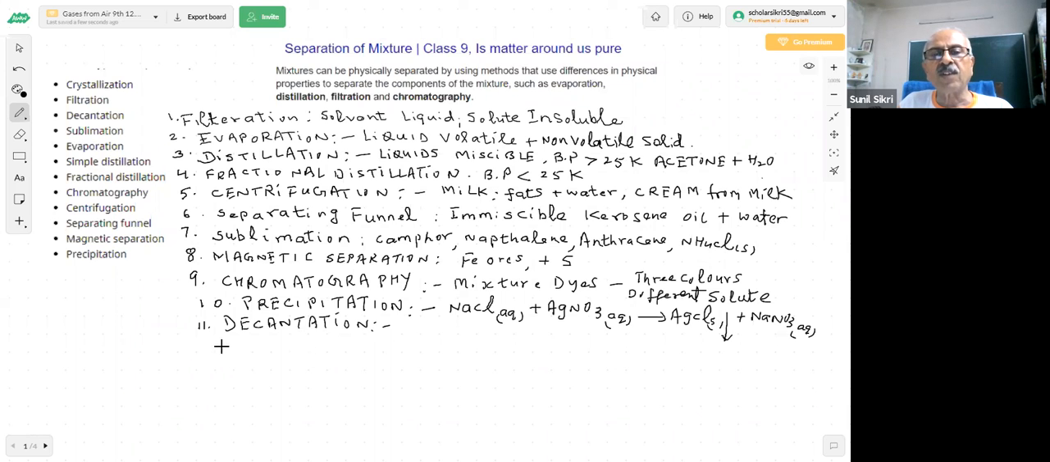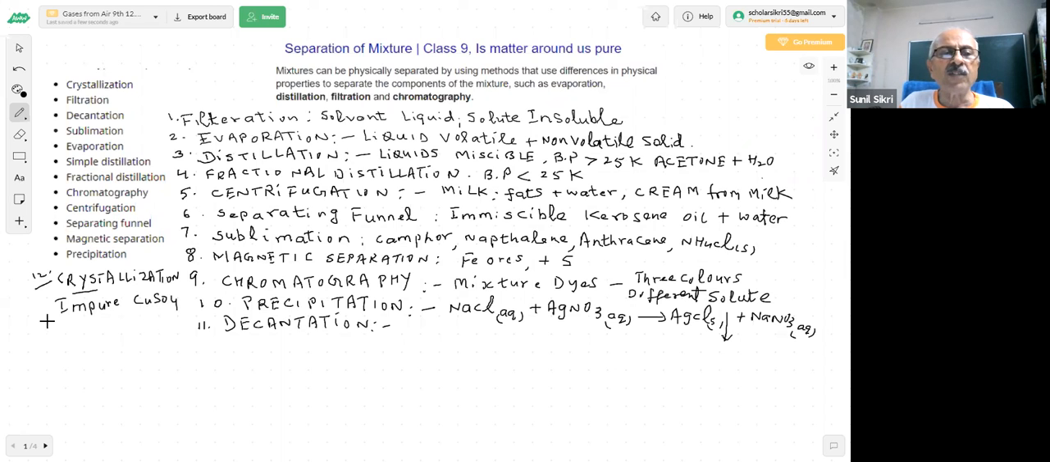So here we have discussed all this. Now one more thing is coming here. You are seeing one more important thing which we have not discussed. What is that? Crystallization. What is crystallization, students? Very important. Supposing you have impure copper sulfate. There are impurities which are present in the copper sulfate.